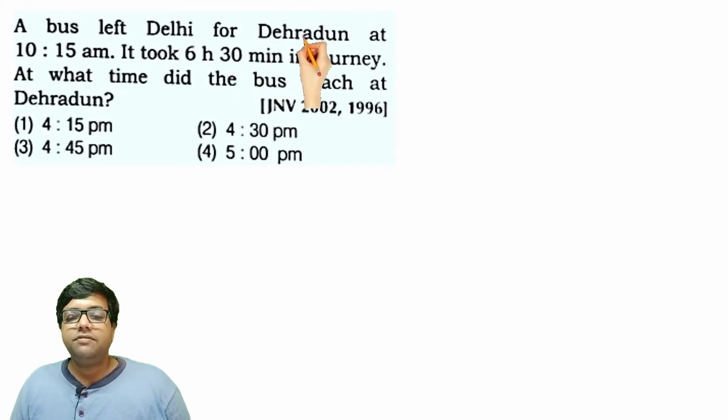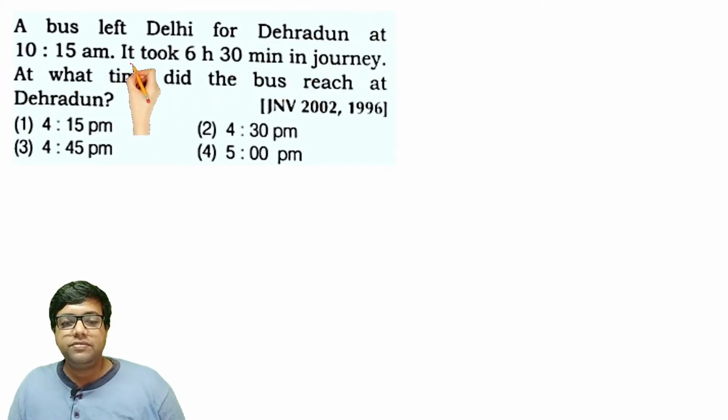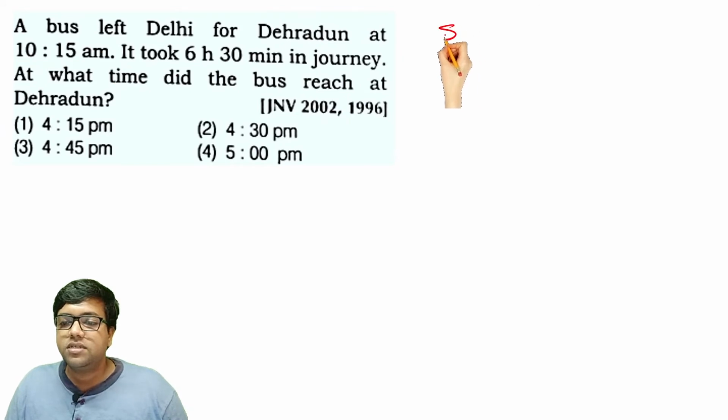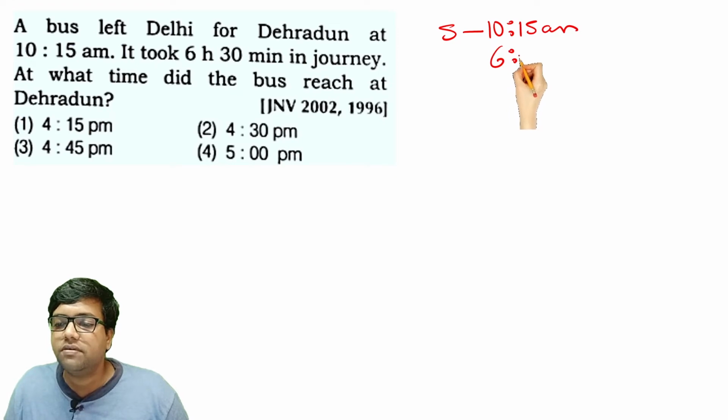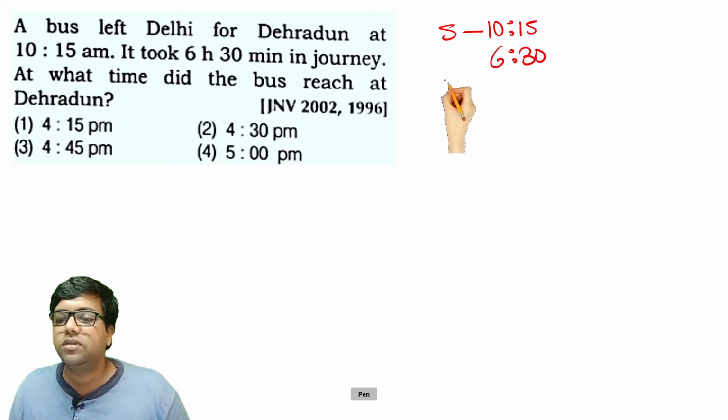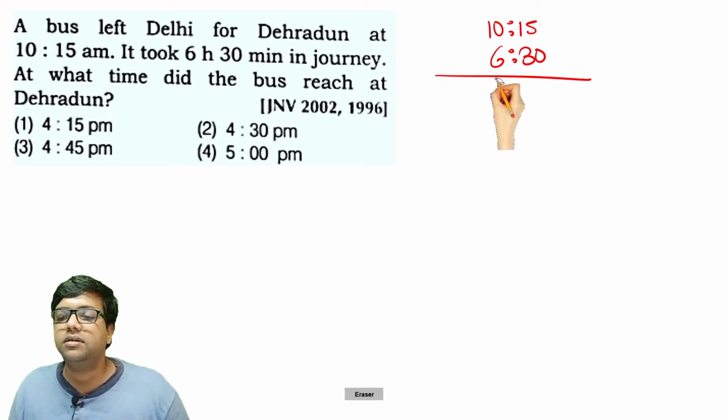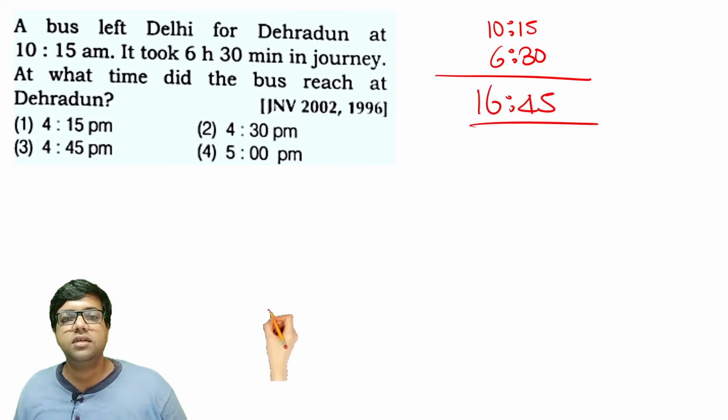A bus left Delhi for Dehradun at 10:15 a.m. It took 6 hours and 30 minutes in journey. At what time did the bus reach Dehradun? So let's add 6 hours and 30 minutes to this starting time. This will give us 16 hours and 45 minutes.